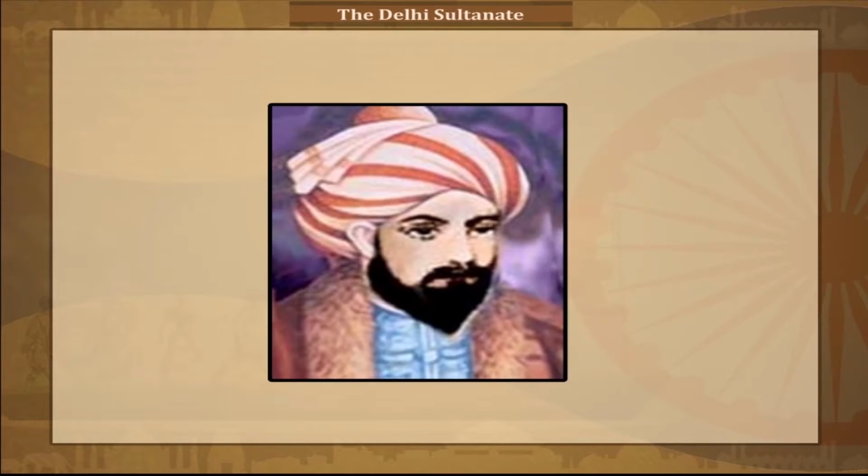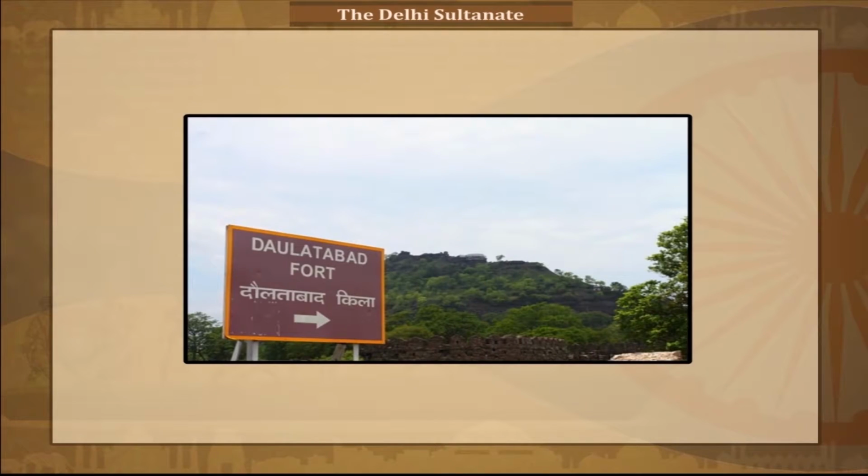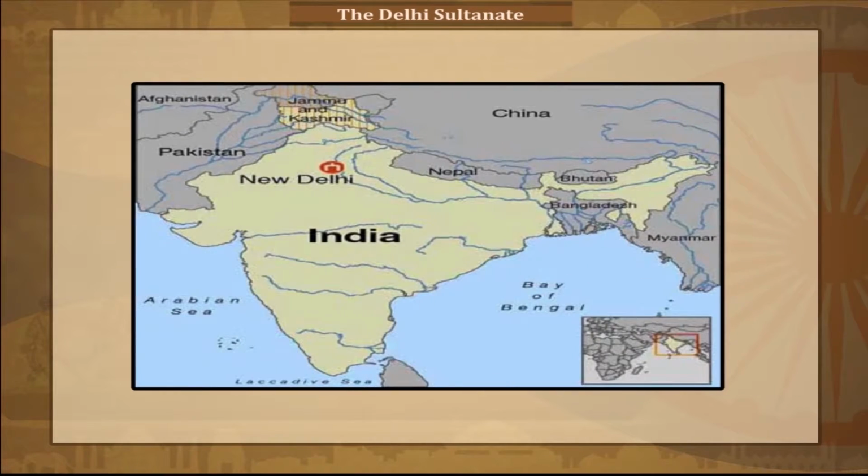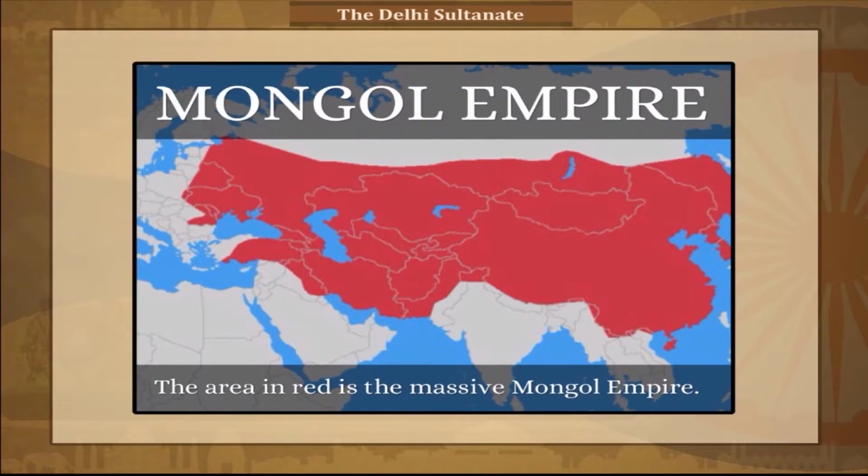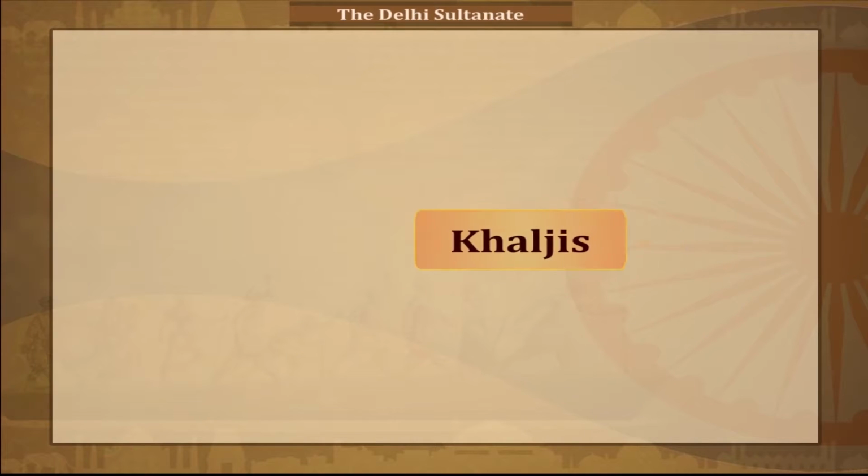Tughlaqs. Muhammad bin Tughlaq decided to shift his capital from Delhi to Daulatabad near Aurangabad. He thought it to be an ideal place from where he would be able to control both North and South India. Later, the Sultan decided to return to Delhi as he could not check Mongol invasion from Daulatabad. Many more people died on the way back. It caused a lot of discontent among the people.